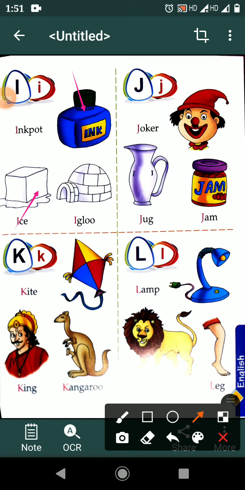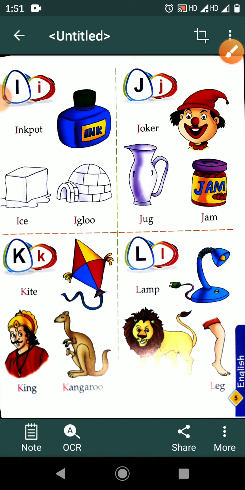I for eyes. I for igloo. J for joker. J for jug. J for jam. K for kite. K for king. K for kangaroo. L for lamp. L for lion. L for leg. Wow. Next. Good. Like it?